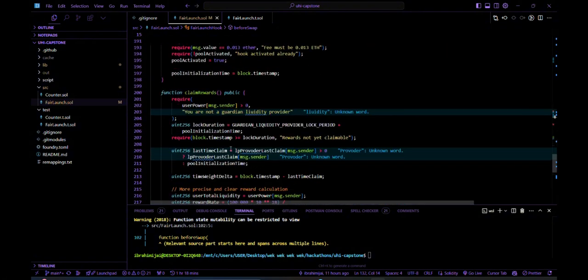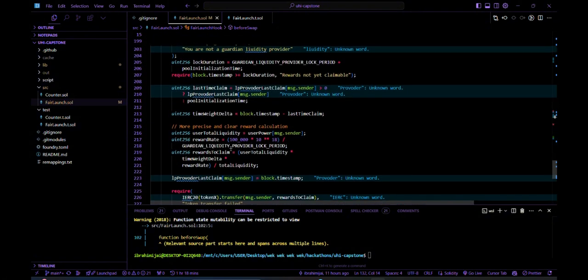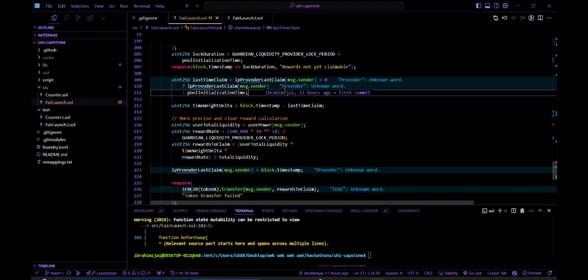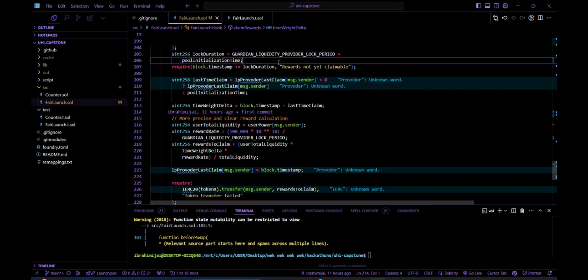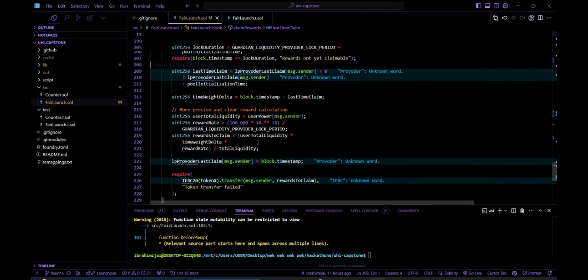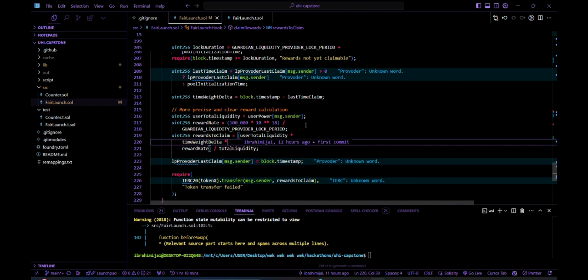So let's dive into the reward calculations for the guardian liquidity provider incentives. At the beginning of the pool, when the pool is being initialized, we mint 100,000 of the tokens to the hook, which is being distributed to the guardian liquidity providers within the 3 months. You can see this reward is being minted per second to a guardian liquidity provider based on the percentage they are contributing to the total liquidity. So the calculation is pretty much straightforward. I thought this is a very cool hook and will actually bring fairness and safeguard many meme coin traders.